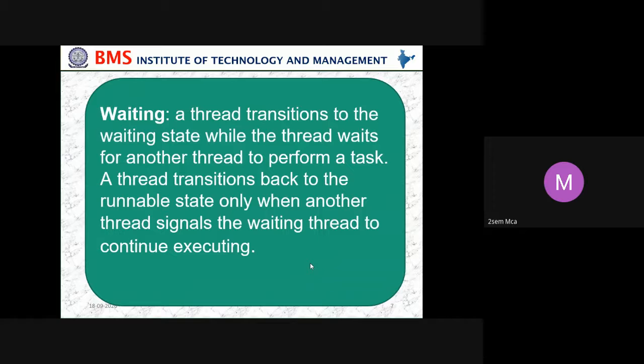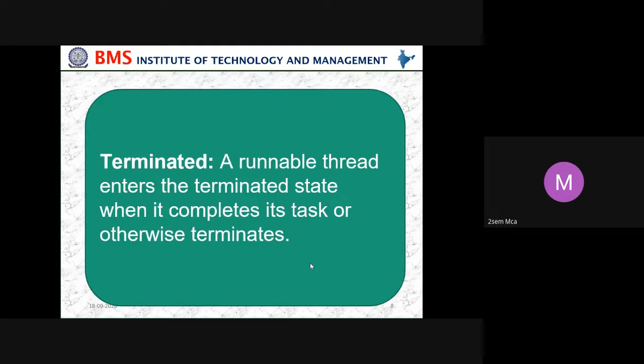Then wait. Suppose you want some value from the keyboard, then you use waiting. A thread transitions to the waiting state while it waits for another thread to perform a task. A thread transitions back to the runnable state only when another thread signals the waiting thread to continue executing. Then terminated: a runnable thread enters the terminated state when it completes its task or otherwise terminates.